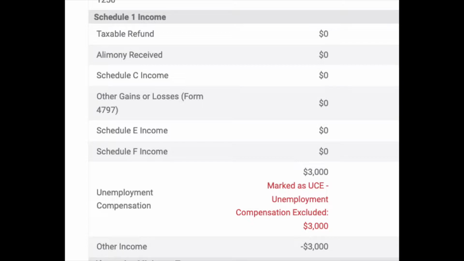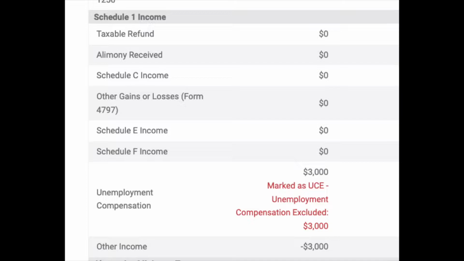A few things you'll see in our system. You'll see on the scenario analysis screen, again, these are us doing our best manually to capture some of these things that are happening. So if we see UCE, we're trying to capture that and show that, just so you can see in scenario analysis. Here it is. This is an example where this tax return had unemployment compensation actually excluded properly.